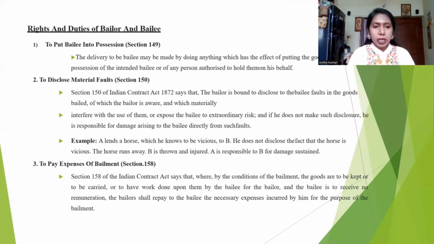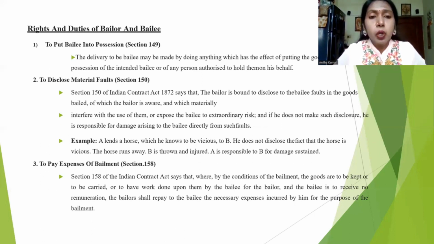Then, to disclose the material fault. For example, when I'm handing over the goods to the bailee, in case the goods have some fault, or if there is any kind of harmful effect in my product, I need to clearly communicate this information to the bailee before starting his work. Why? Because if anything occurs because of my hidden information, then it is the duty of the bailor to take care of the compensation.